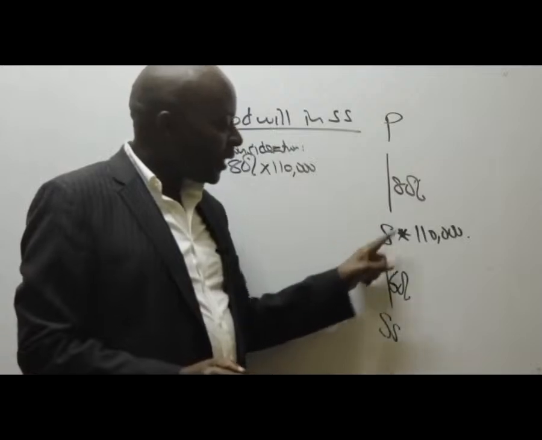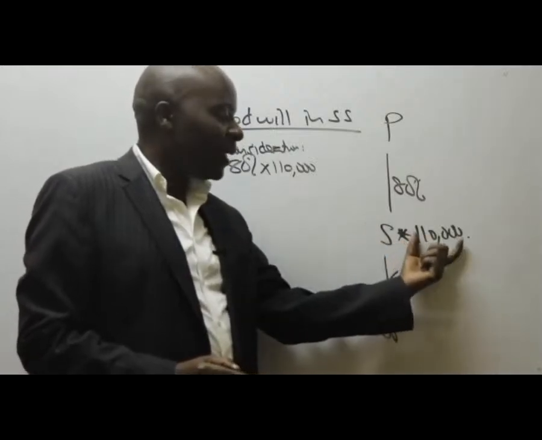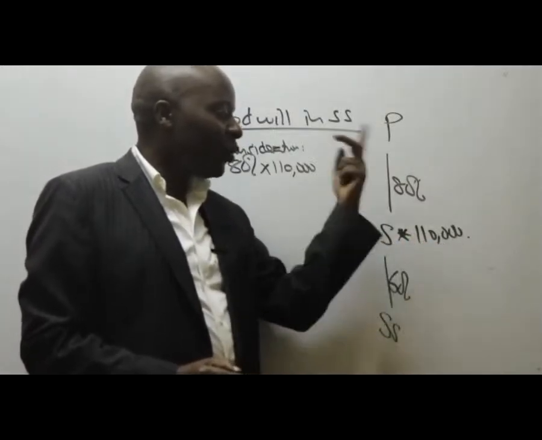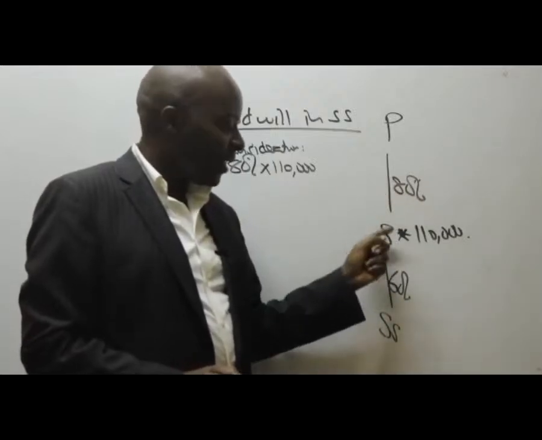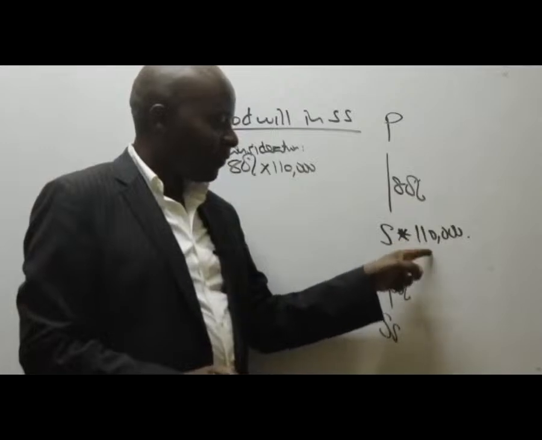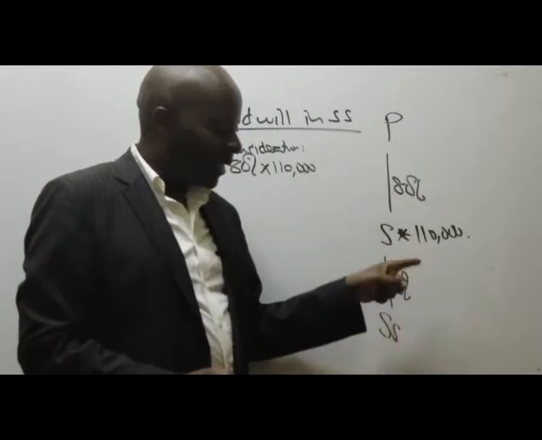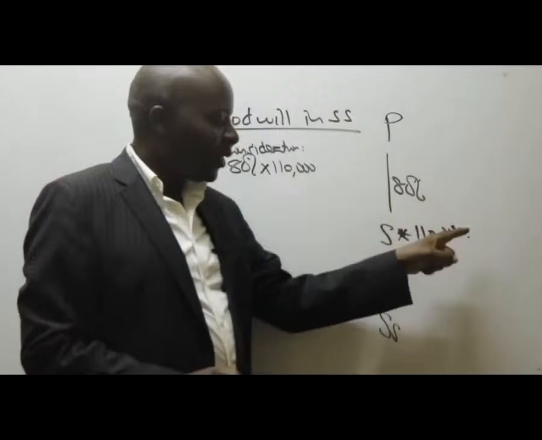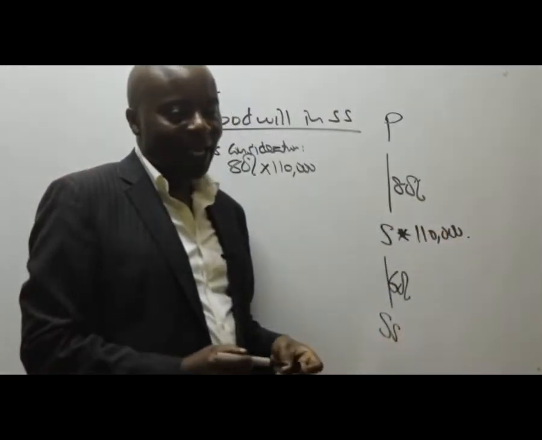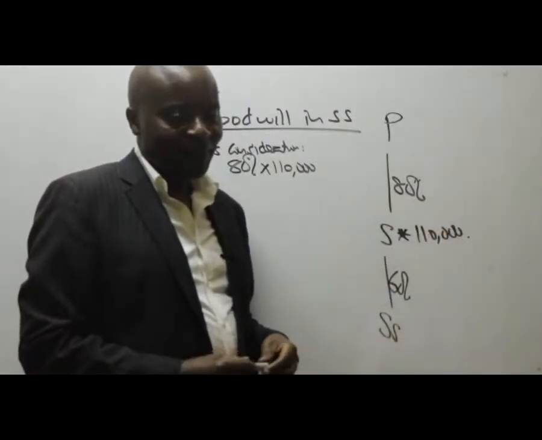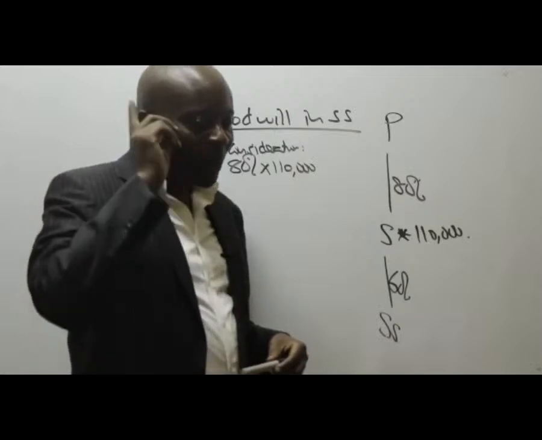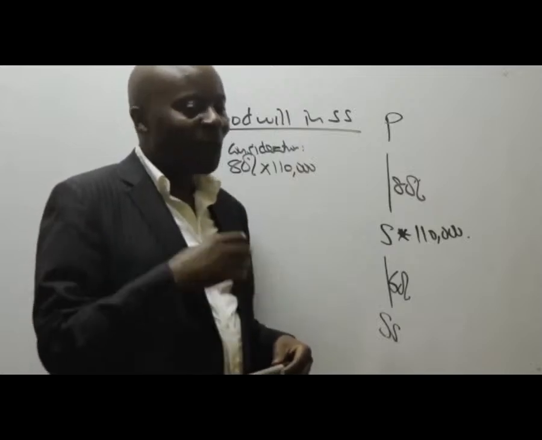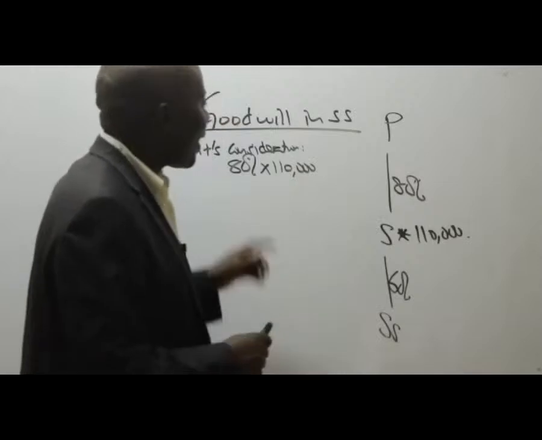The parent never paid it all, the parent only owns 80% of S. So when S raises this money, it has gotten it from two owners. It got 80% from the parent and 20% from NCI. Right? So that is where the trick is.